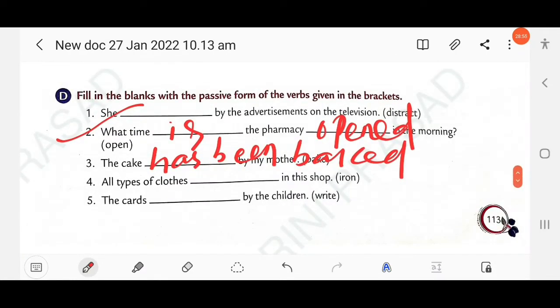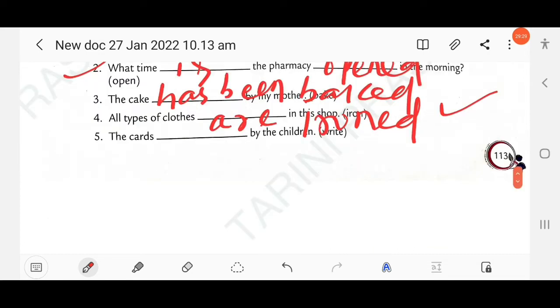Then next, all types of clothes dash in this shop. All types of clothes are ironed. Simple present is used, are ironed. Okay. Then next, the cards dash by the children.